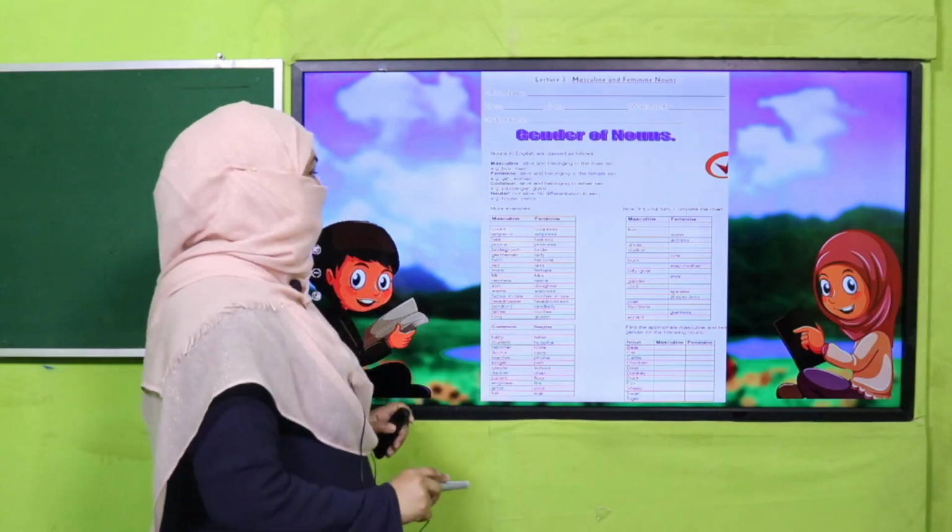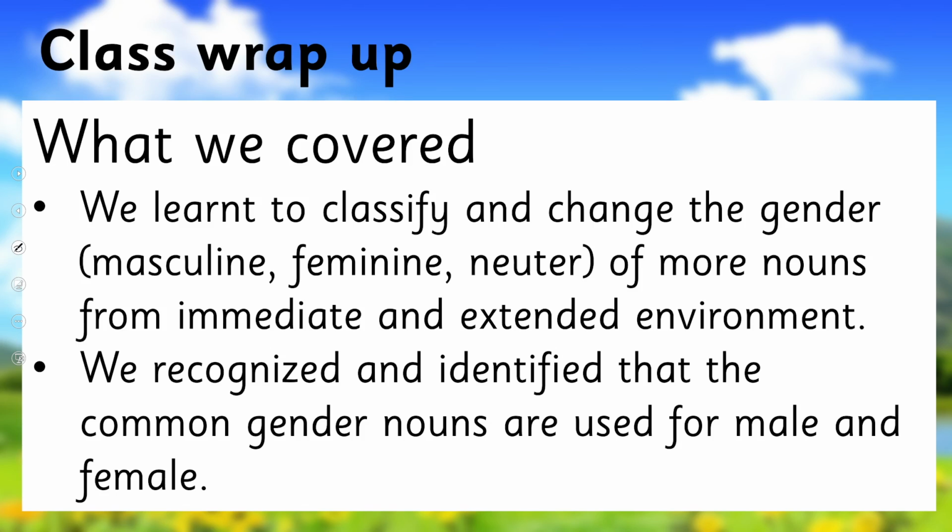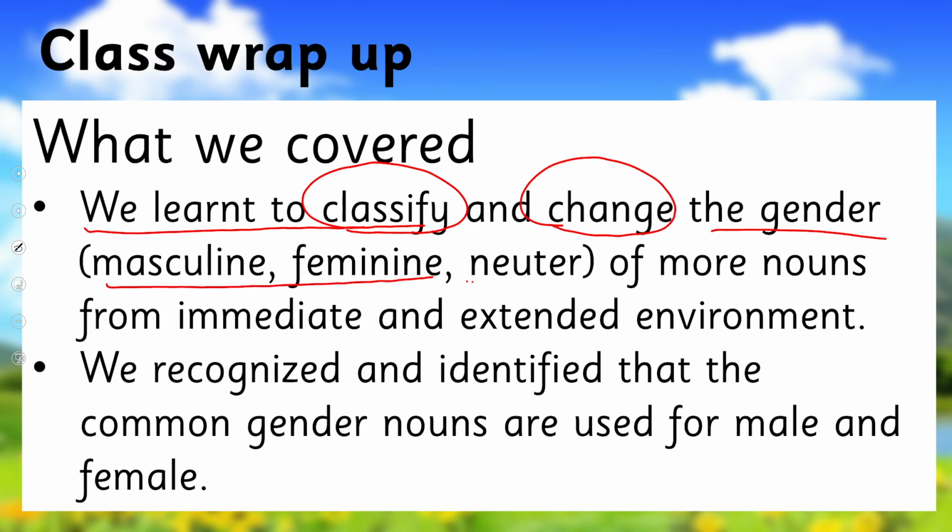All right. And my dear children, what you are going to do, here is a vocabulary given to you for masculine, feminine, common and neuter gender. And here are tables you have to complete by filling the empty columns. All right. So in this way, what we have learned, we learned to classify and change the gender masculine and feminine of more nouns from immediate and extended environment.